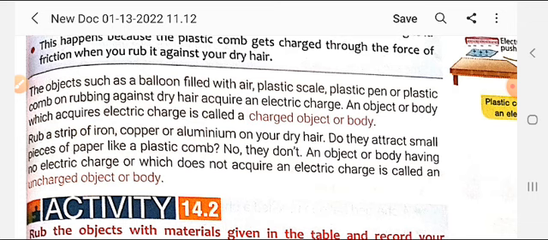An object or body having no electric charge, which couldn't acquire the electric charge by this method, is called an uncharged object or body. So the iron scale, the copper plate or the aluminum couldn't acquire the charge after rubbing, so all these objects are called uncharged objects or bodies.